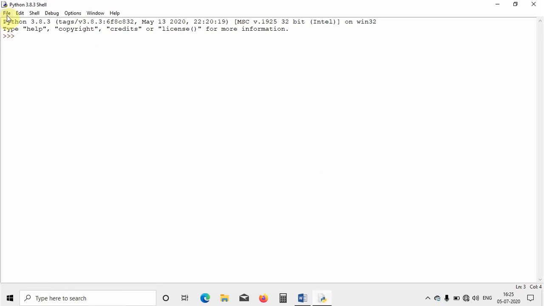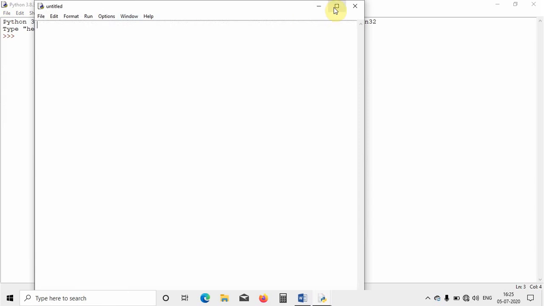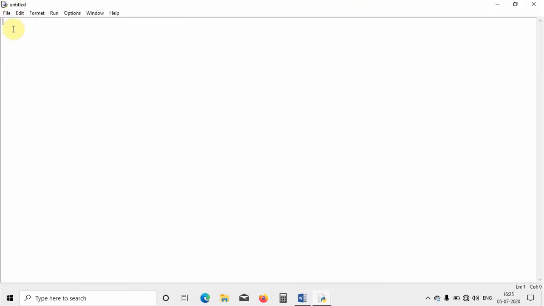Then I will go to File and click New File. I will open a new file here and write the code. Let me write a comment first. If I write a hash, it means a comment.